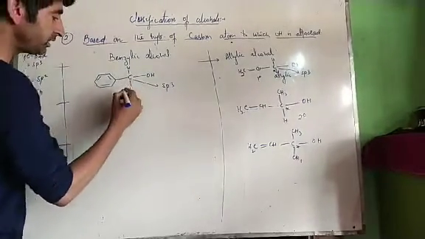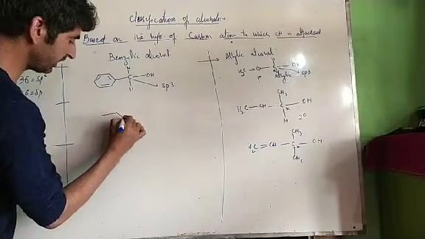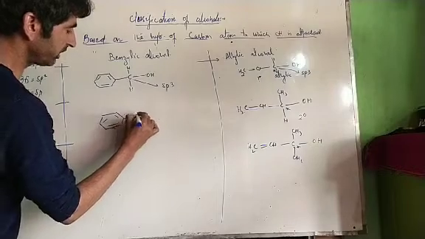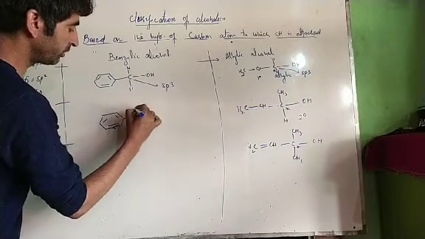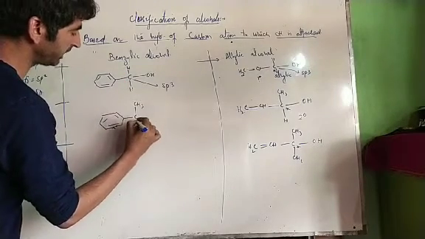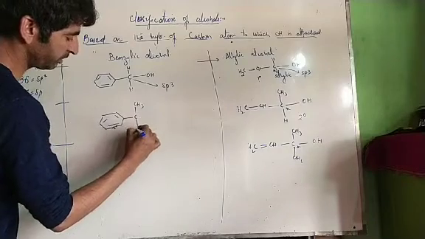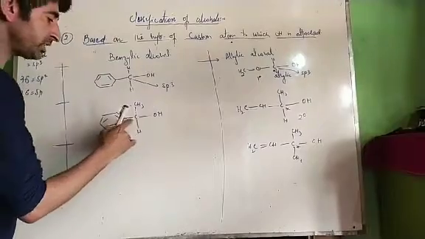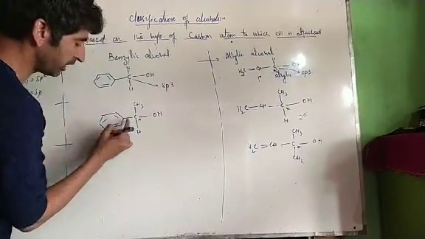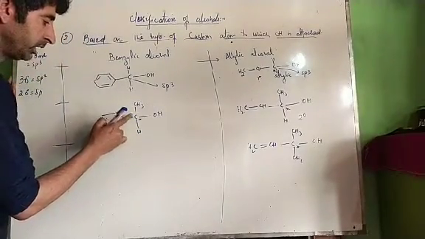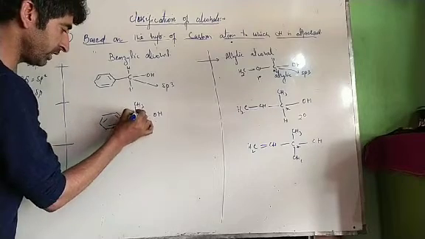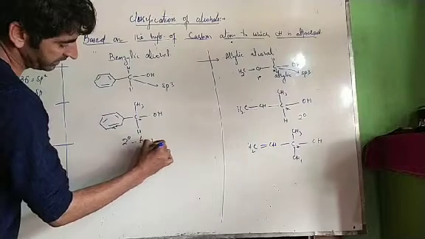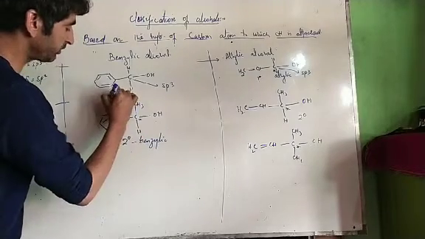Now we can have this primary, secondary and tertiary. We can have benzylic carbon one more like this, in which we replace this hydrogen by a methyl group or by any alkyl group or by aryl group. Now in this case OH is attached to this carbon. This is benzylic carbon, sp3 hybridized carbon, but this carbon is directly attached to two carbon atoms. This is secondary benzylic. This is primary benzylic.